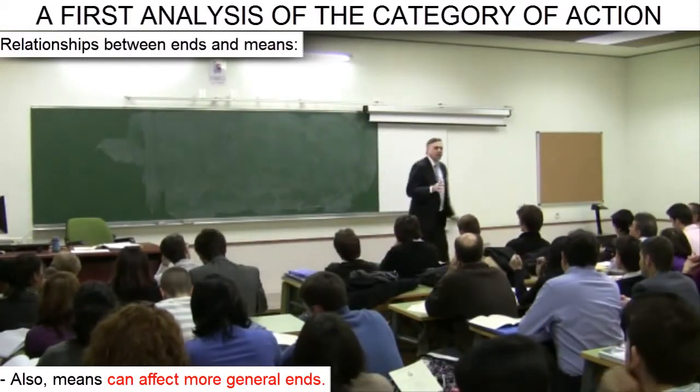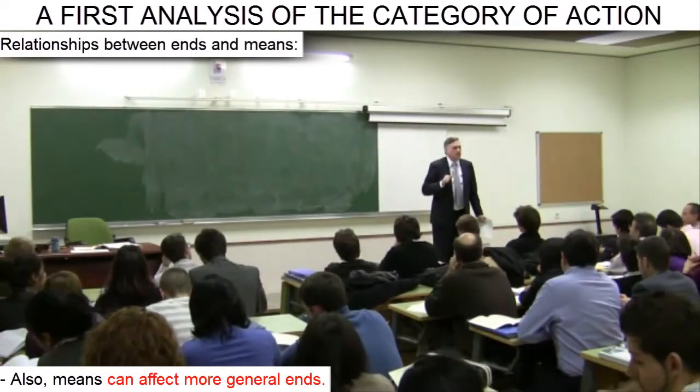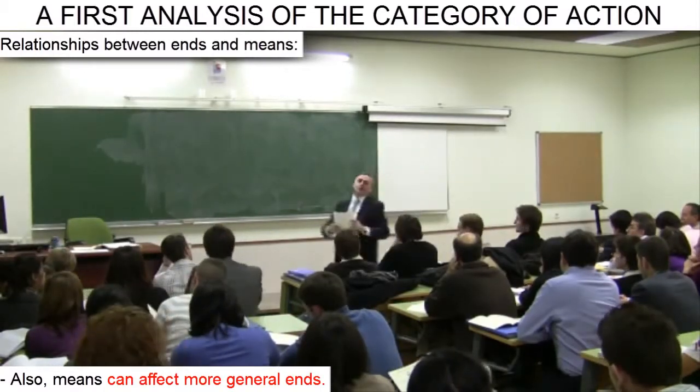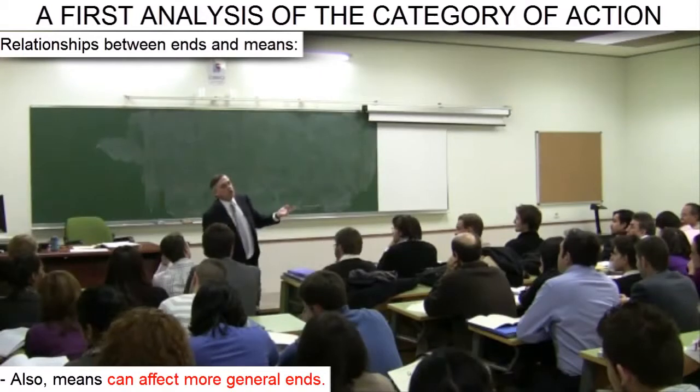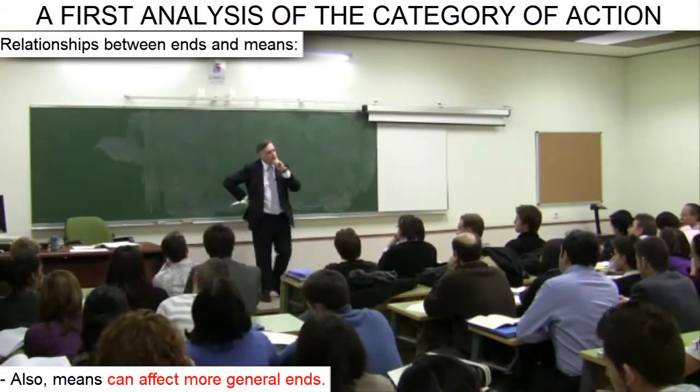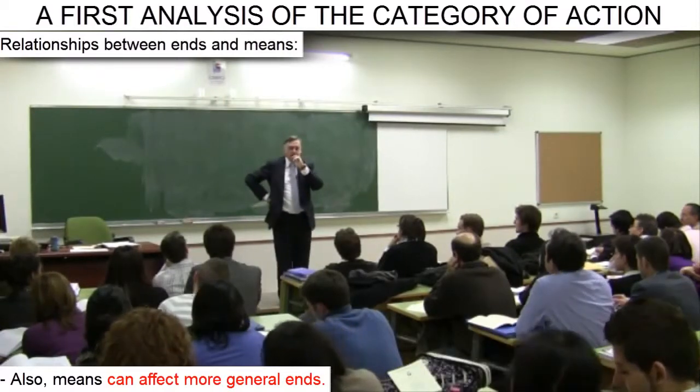Now I look for means. I choose kidnapping, shooting people in the back of the head. Someone might say to me, "Don't be a thug. The end does not justify the means." Is there a conflict here between ends and means? If we just think about it a little, we realize that there is not.